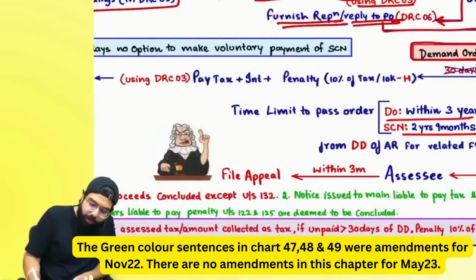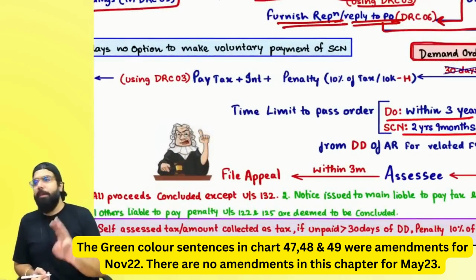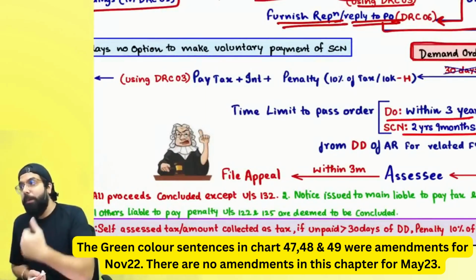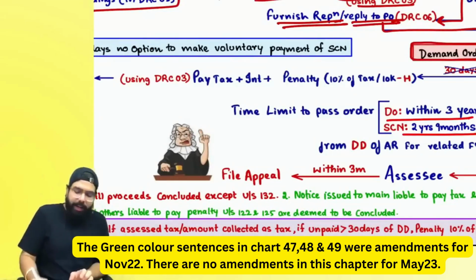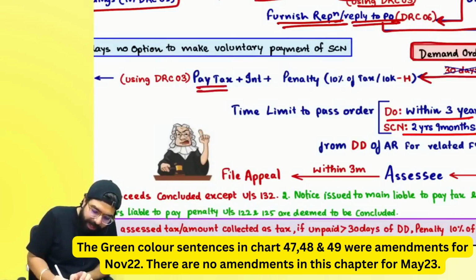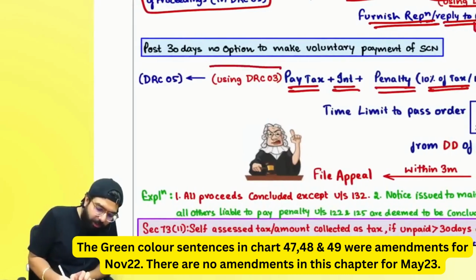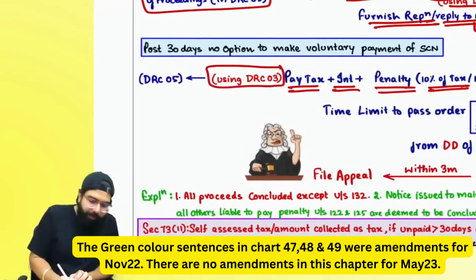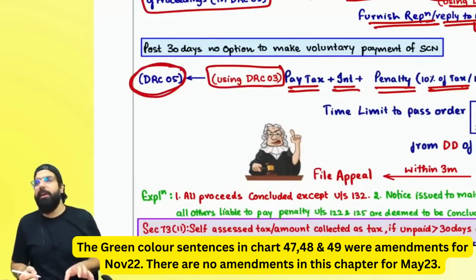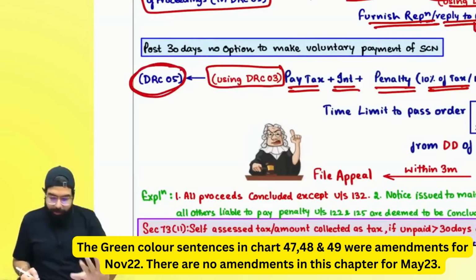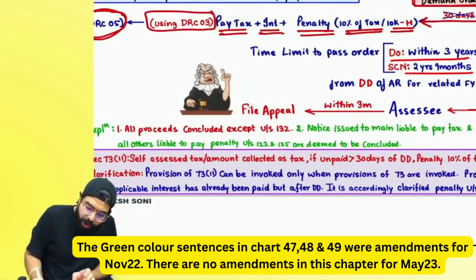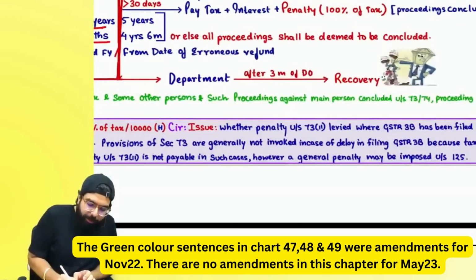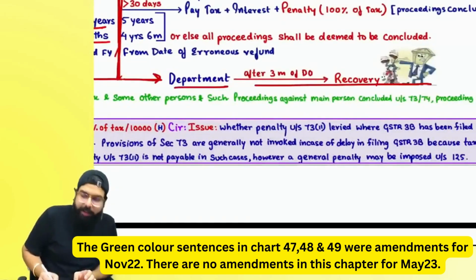Once the demand order comes, how many days of time are you further given? Actually 3 months of time before they start recovery. But if you make the payment, sir, there is no more option. Now, before they start the recovery, if you make the payment, then you have to pay tax, interest, and penalty, 10% of the tax or 10,000 whichever is higher. Once you make the payment, inform him in DRC 03 and he will conclude the proceedings issuing you GST DRC 05. Are we clear everyone? Once the demand order comes, either the assessee can make the payment, he has 3 months, or the assessee can go for an appeal within 3 months, because after the 3 months, the department will start the recovery.